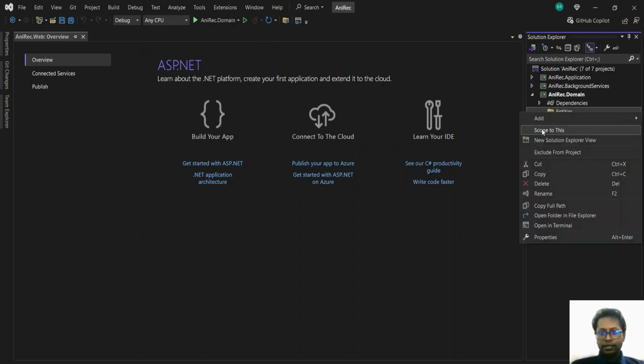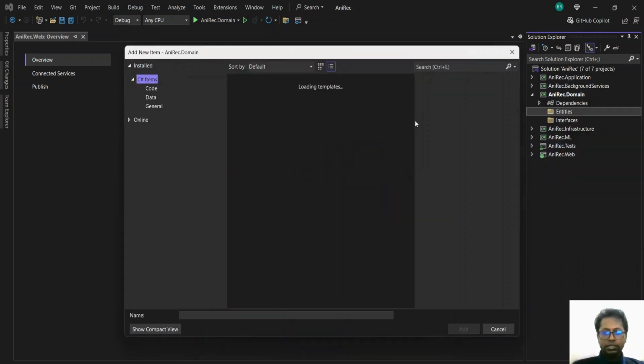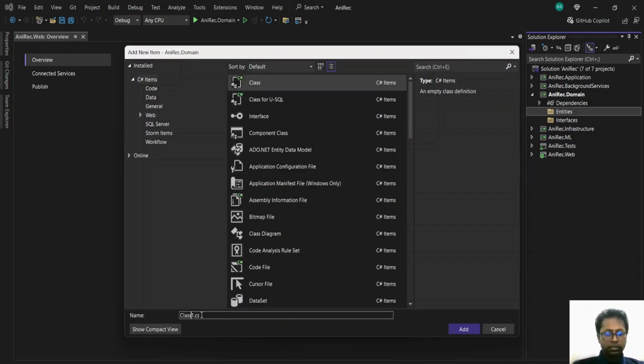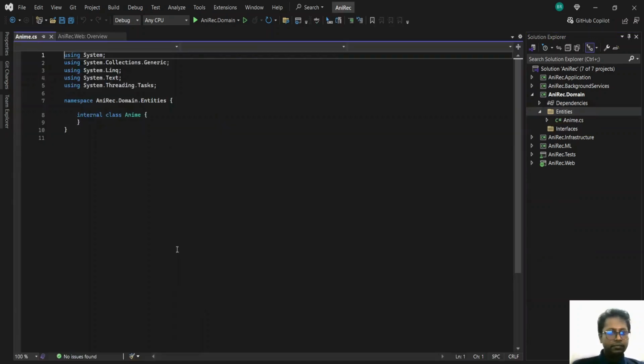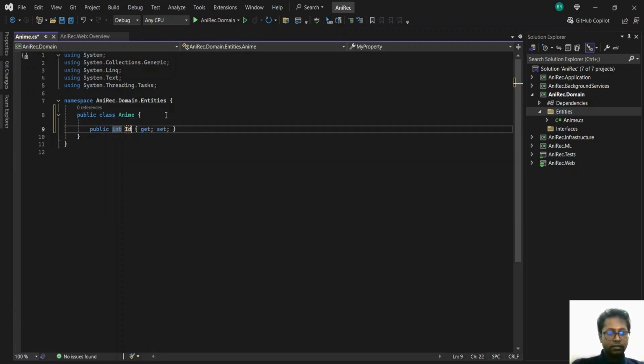We'll start with the entities. This is basically the core items of the project, like users, channels, and so on and so forth. For now, we'll keep it simple because we just want to create the initial skeleton. So this would be a public class. We'll give this an ID field. Then we'll give it a name as well.